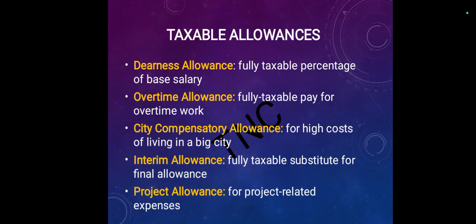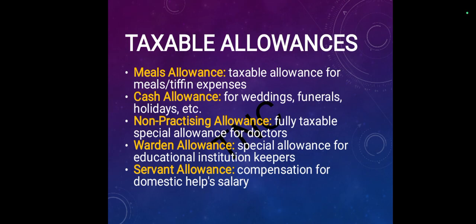Secondly, overtime allowance, fully taxable, pay for overtime work. City compensation allowance, for high cost of living in a big city. Interim allowance, fully taxable, a substitute for the final allowance. Project allowance, for project related expenses.